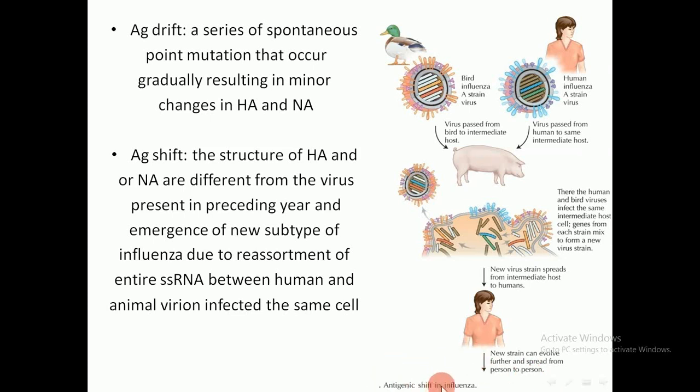So this is called the antigenic shift. There is a complete change in the hemagglutinin and or neuraminidase receptors on the cell surface of influenza virus. While in antigenic drift, a point mutation occurs, which results in minor changes in the hemagglutinin or neuraminidase, while in the shift there is a complete change in these receptors, hemagglutinin or neuraminidase, which leads to emergence of a new strain of the influenza virus.